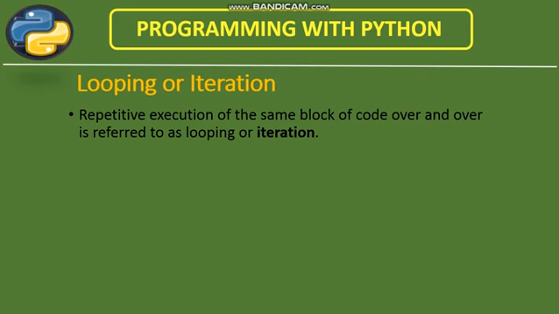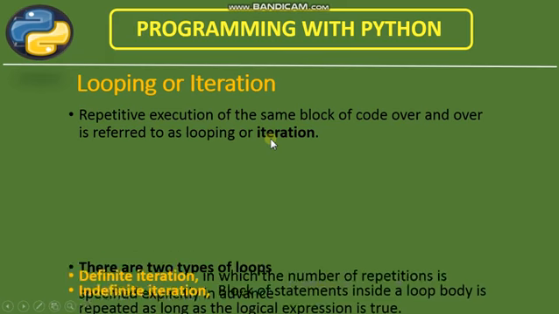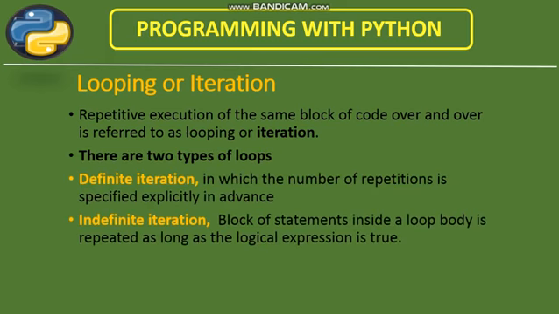of code over and over many times. Means repetitive execution of the same block of code over and over is referred to as looping or iteration. Means repeating a set of codes many times. Now repetitions can be done in two ways. There are two types of looping statements: definite iteration, definite looping, and indefinite looping.